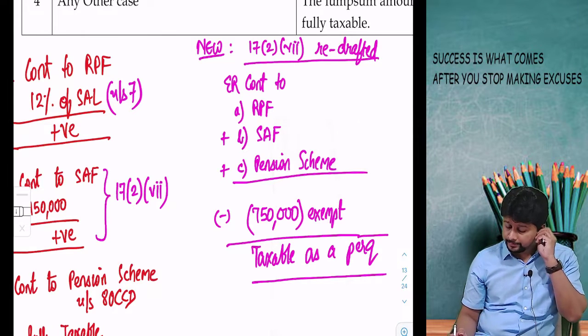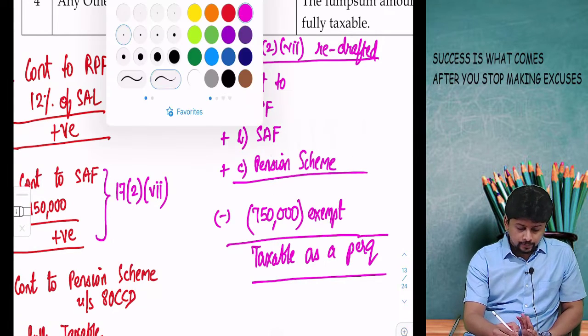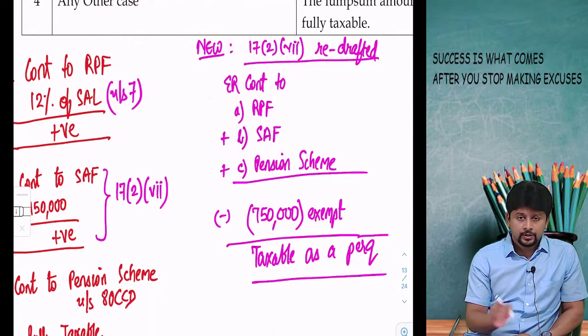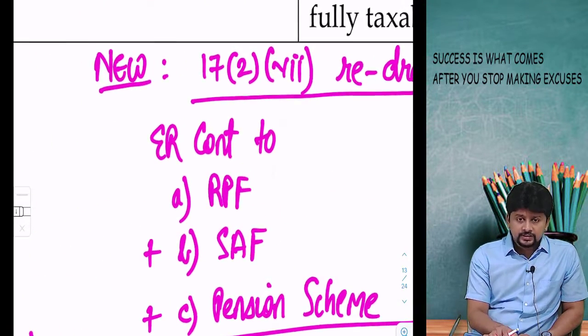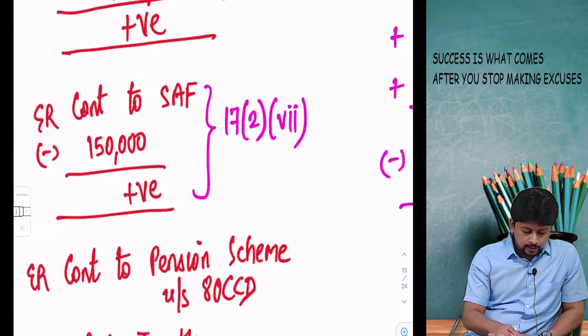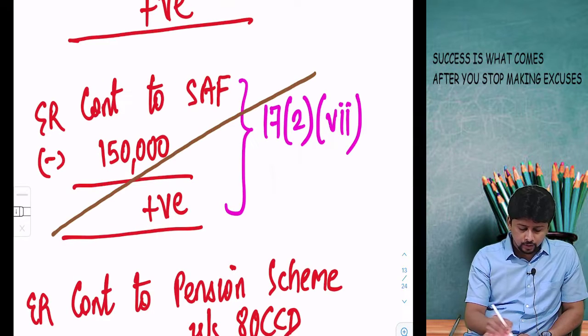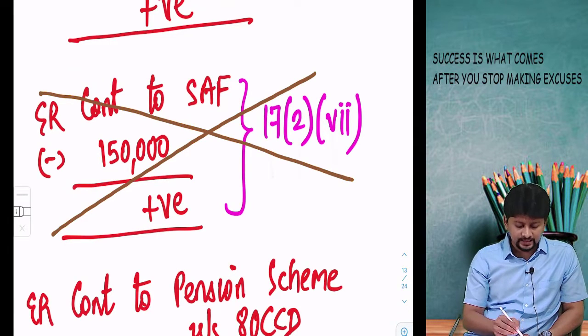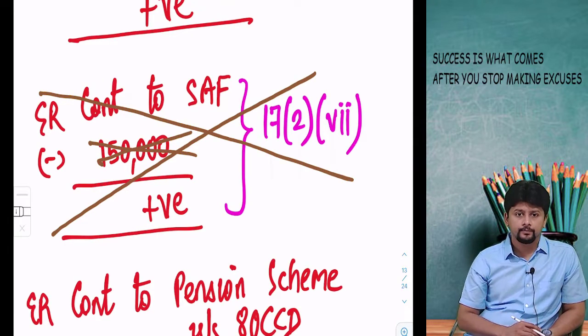This is the amendment. So first thing that every student can easily figure out, if 17(2)(7) has been redrafted, that means the old 17(2)(7) is gone, and that means the limit of 1,50,000 is gone.